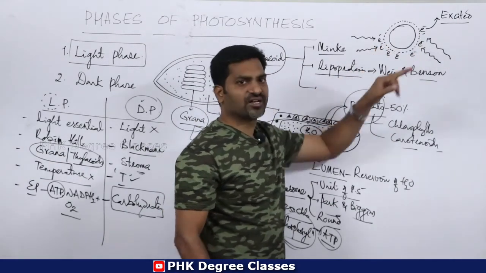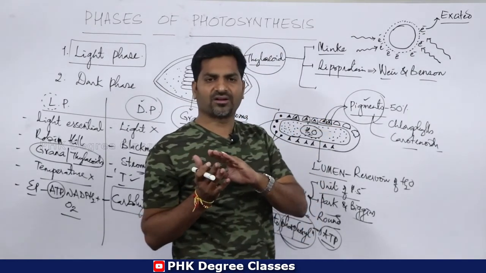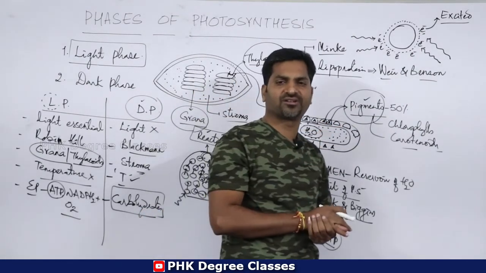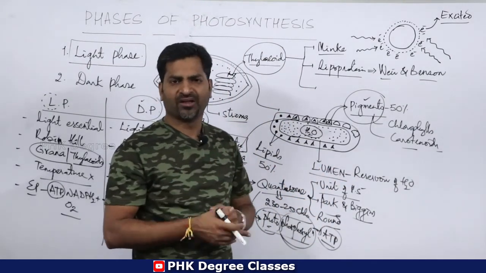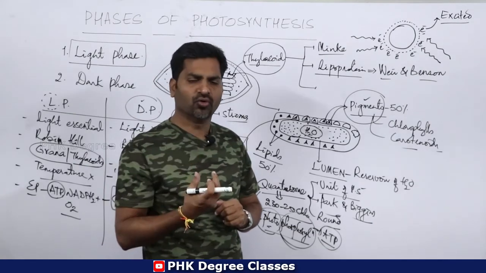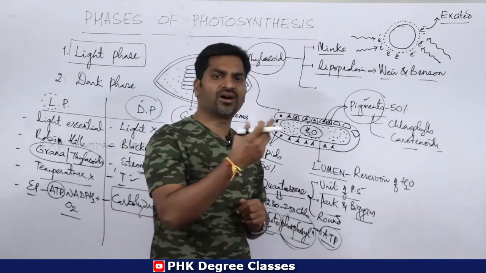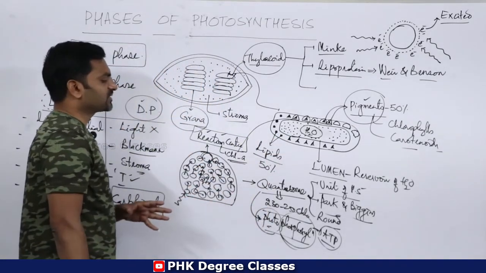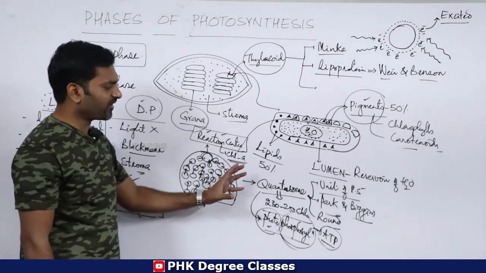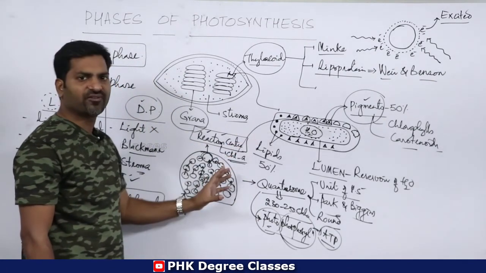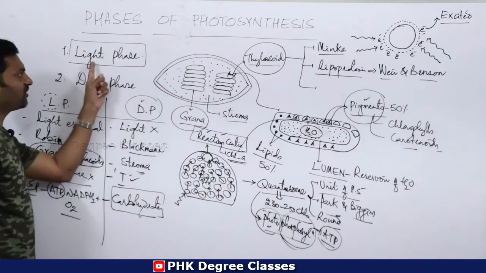These electrons move from one carrier to another carrier, or one particular structure to another particular structure. That can be called electron movement or electron transportation. We will discuss how the electrons move from one location to another, from one carrier to another carrier. Clear? So this is all about the structure of quantosomes, how the quantosomes look and how the quantosomes work. So this is about basic information of the light phase.